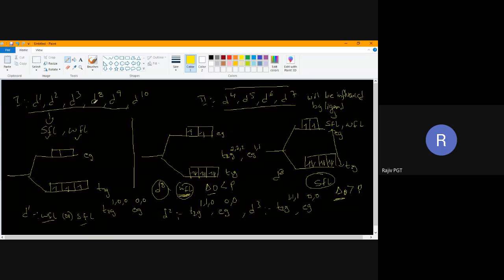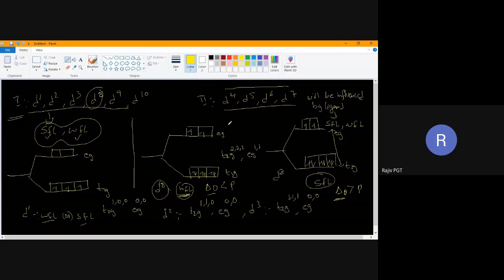For the D8 configuration, whether it is weak field or strong field, there is no difference. That is why I have classified this into this set of orbitals. This set of configuration will not be influenced whether it is weak field or strong field, but this set will be influenced by weak field and strong field.